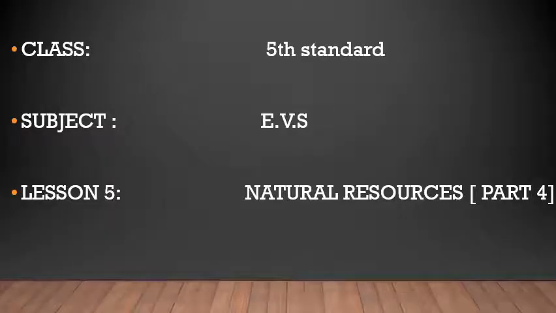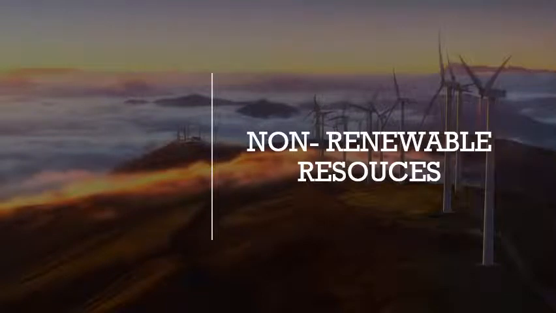The following video is for class 5, subject Environmental Studies, lesson 5, Natural Resources, part 4. Now, in this chapter, we learned about the different natural resources, like renewable resources and non-renewable resources. In the renewable resources, we learned about solar energy, soil, and forest. Now in non-renewable resources, we are going to learn about fuels, petroleum, natural gas, and coal, and we will even be covering mineral resources.